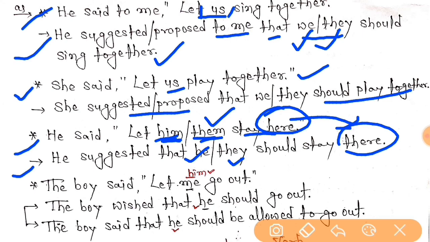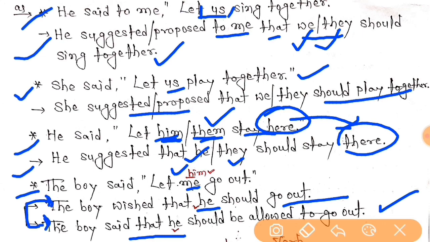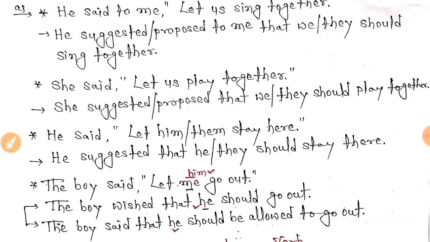Okay, now the next example is the boy said, let me go out, right? Now let me go out. So here at the place of me I have done what? I have done him, right? So the boy wished that he should go out, right? The boy said that he should be allowed to go out, right, everybody? These are the two ways you can change this sentence into indirect speech, right, everybody? So I hope everybody has got the sentences beginning with let, how to change it into indirect speech.